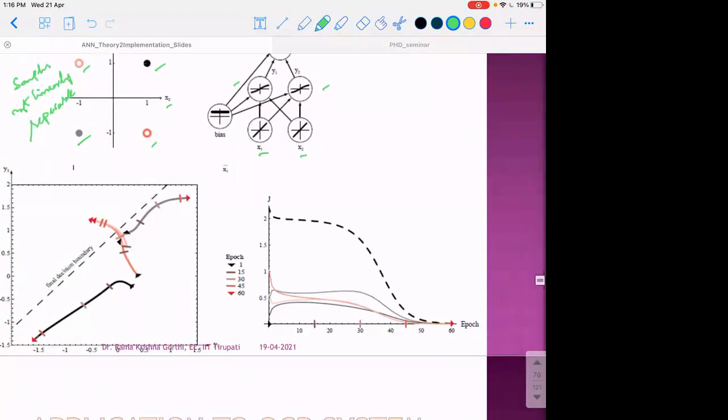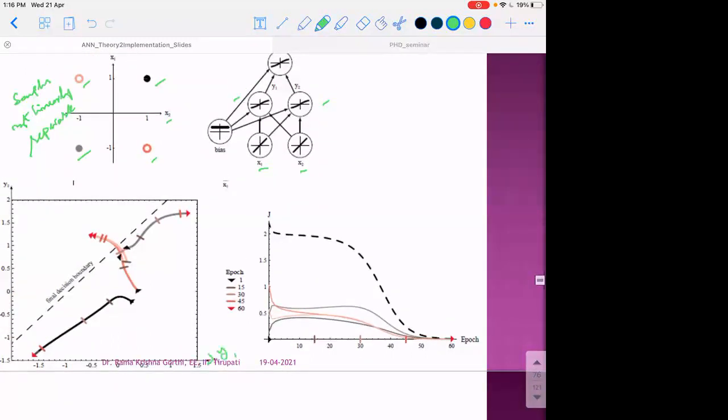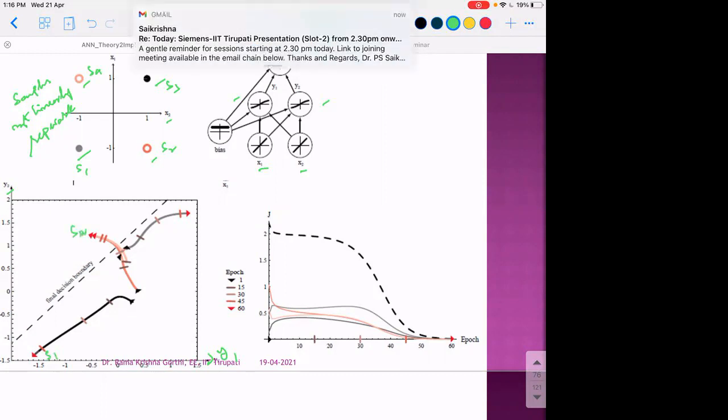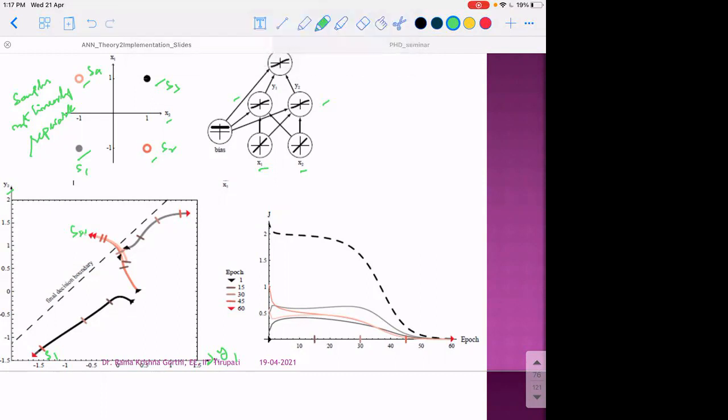Whereas if you plot them in Y1, Y2 space, you can see that the final samples, sample 1, sample 2, sample 3 and sample 4, are linearly separable.